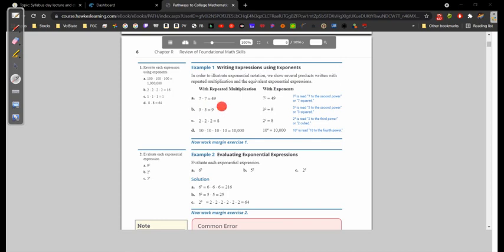Same thing can be said for 3, for B. Now C, a little different. I mean, just a tad different, right? Because we're no longer squaring, we are cubing. But we see 2 times 2 times 2. Well, there are 3 2's, and so we can put a 3.